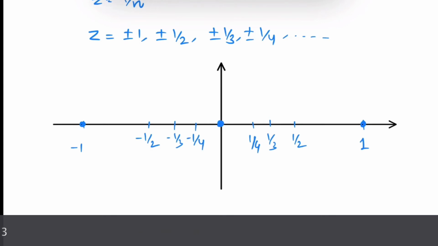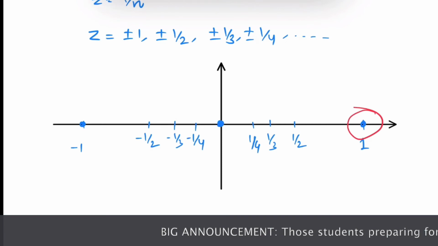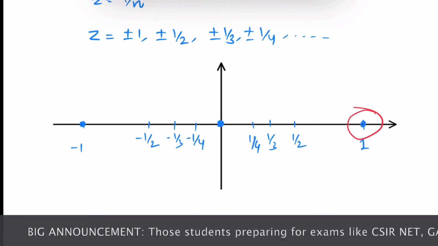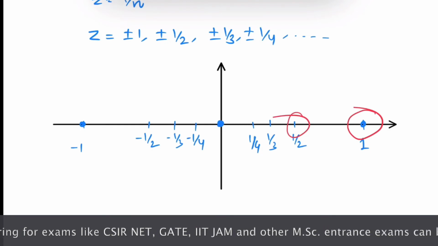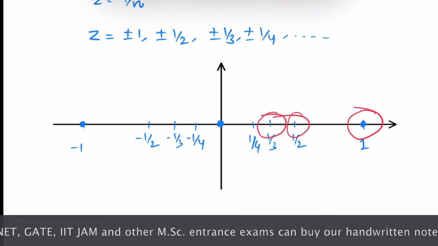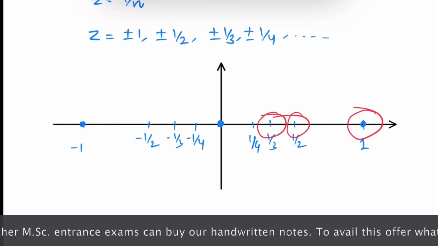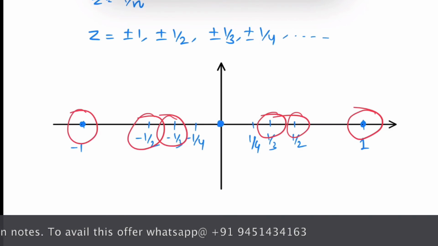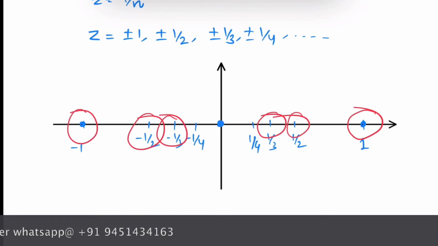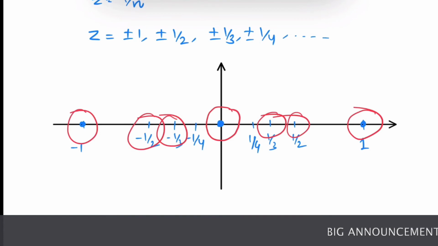So we can see this singularity 1 is isolated. We can find a neighborhood in which function f of z is analytic. This point half is also an isolated singularity. This point 1 over 3 is also an isolated singularity. Similarly minus 1, minus half, minus 1 over 3, all are isolated singularities, but this point 0 is not an isolated singularity. Why so?